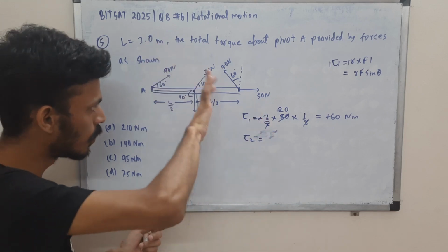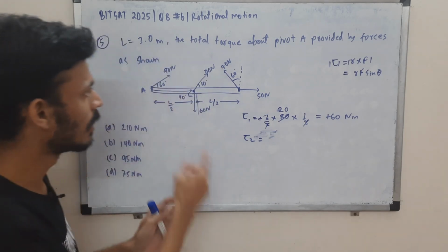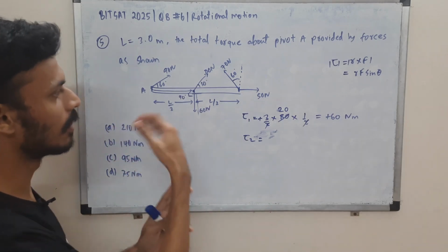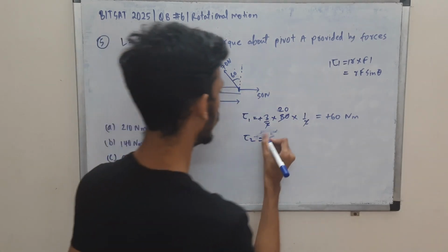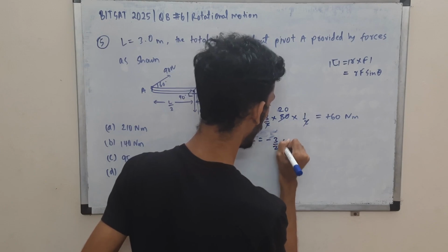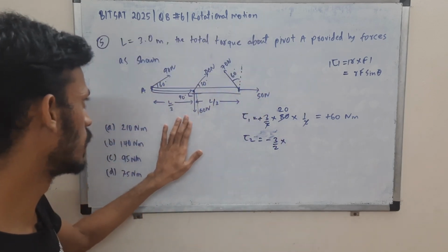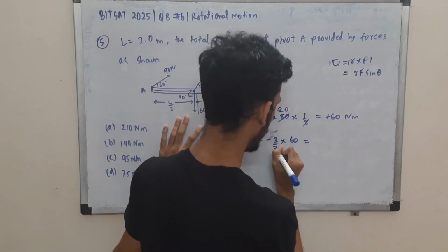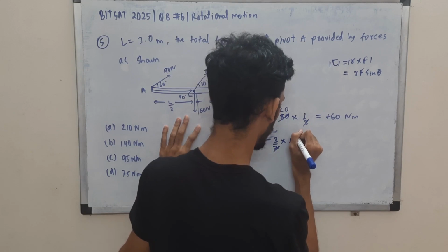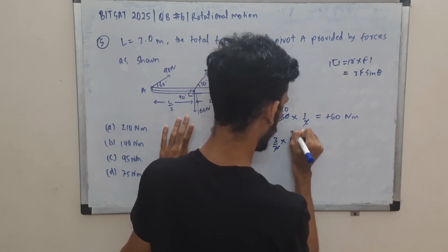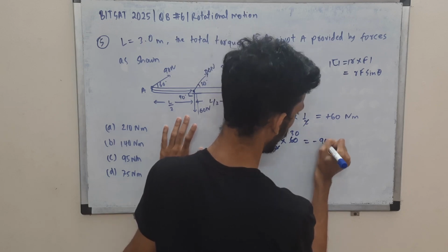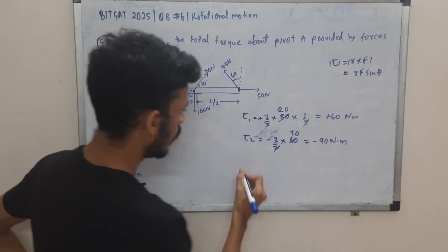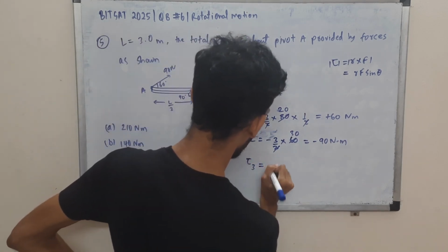So this torque about A is moving the rod like this. It's opposite. The two torques are opposite. You can see that. So R, again 3 by 2 cross F, which is F is 60 and sine 90 is 1. So 3 threes are 9, minus 90. So now tau 3.